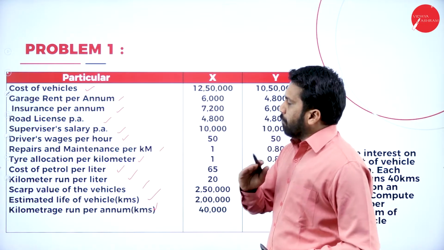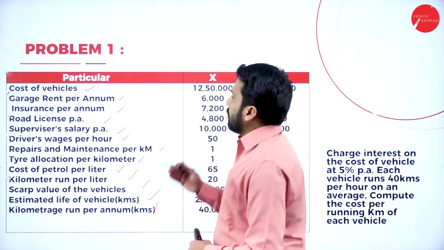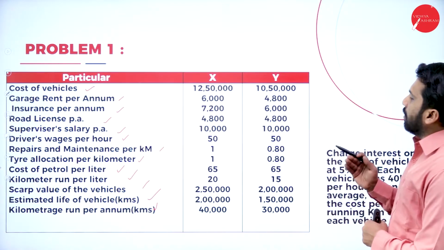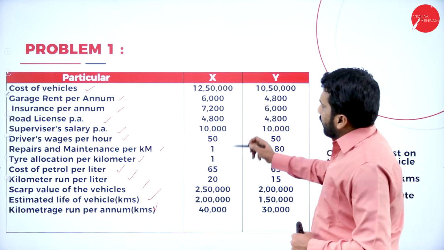So these are the information we have, particulars X and Y.